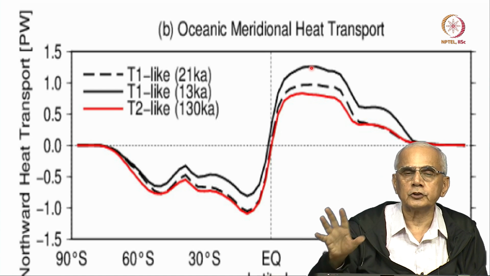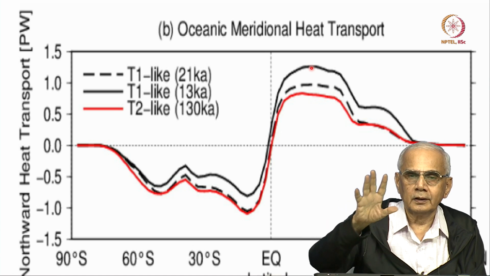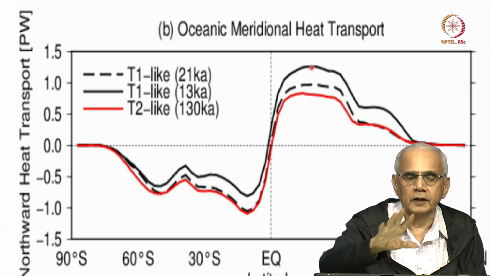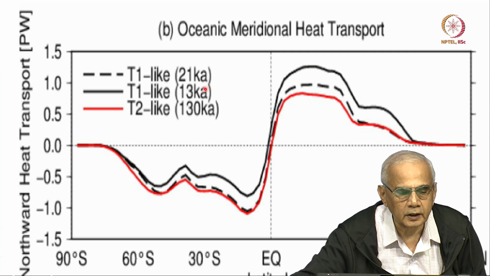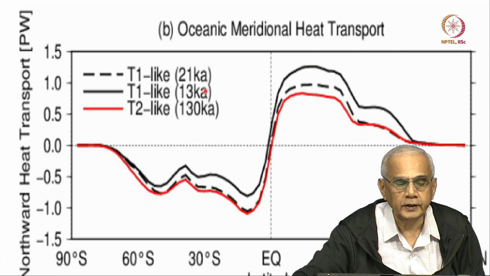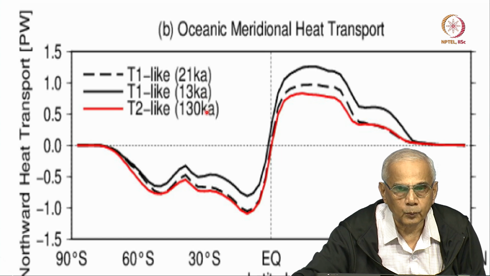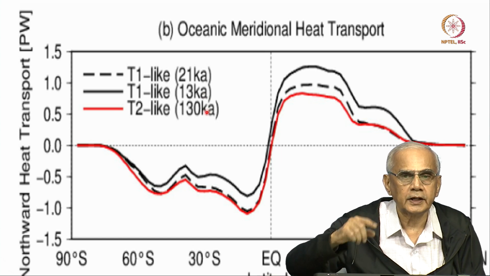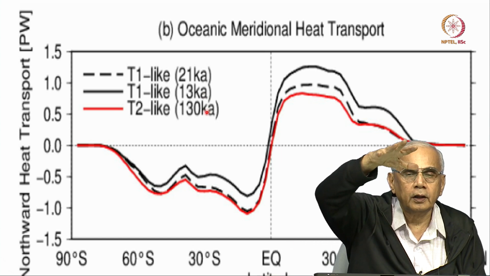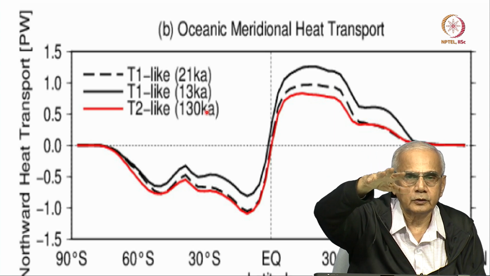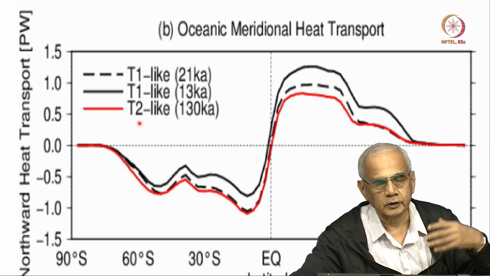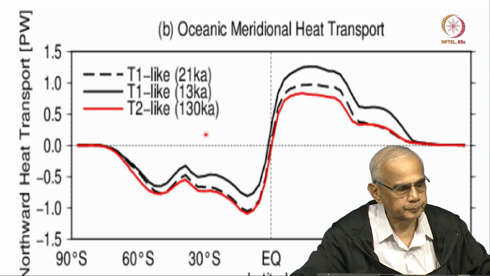And they attribute this to the fact that the orbit of Earth around the Sun 13,000 years ago was quite different from that 130,000 years ago, and that changed the amount of radiation falling in the northern hemisphere during summer. Okay. So, that is what controls this change.